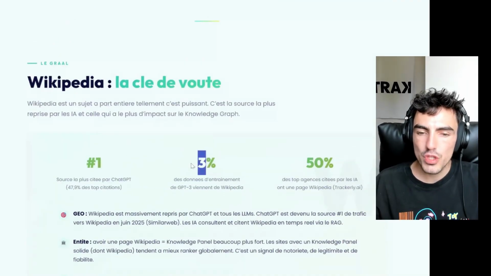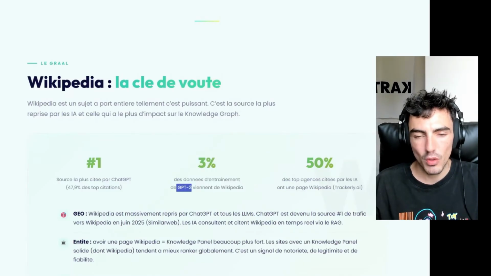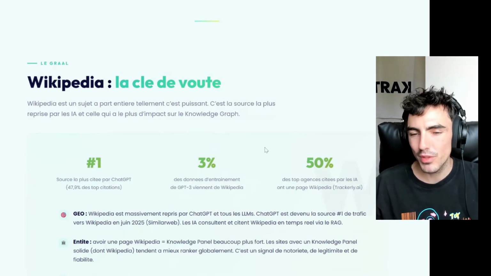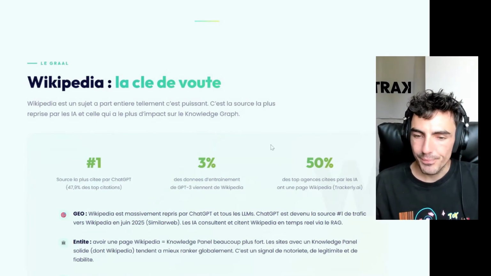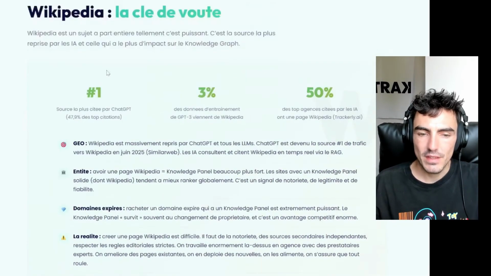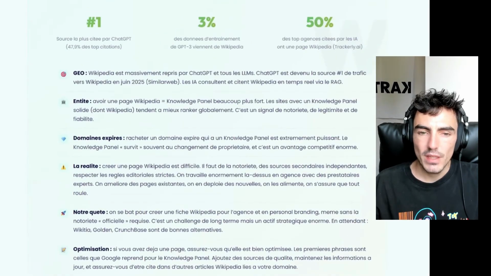A major issue concerns training data. For example, GPT-3 at the time was trained mostly on Wikipedia, 3%. That might seem like a small amount to you, but it's huge when you consider the scale of the web. And we see that there is a lot of content that, even for myself when I do research on GPT, comes up often: 50% of the top citations, according to a study, I can't remember exactly which one.